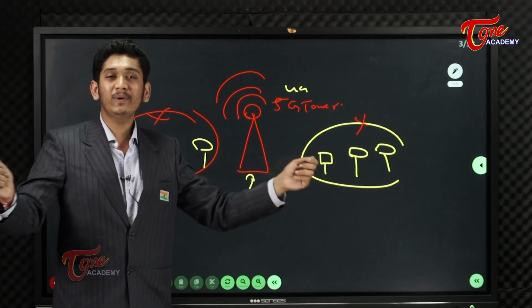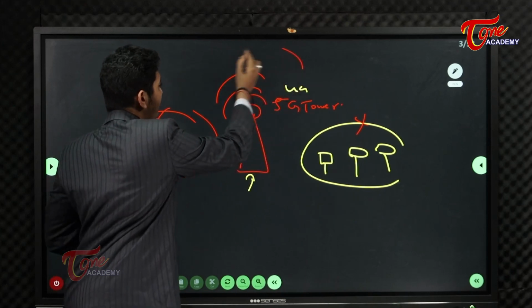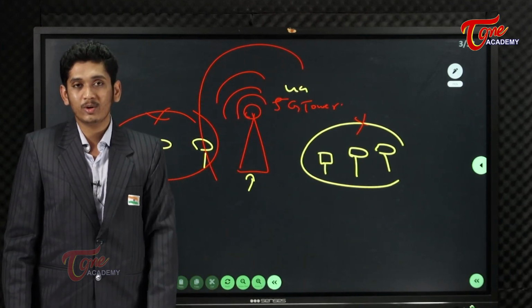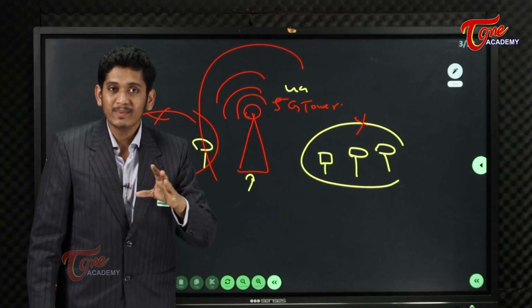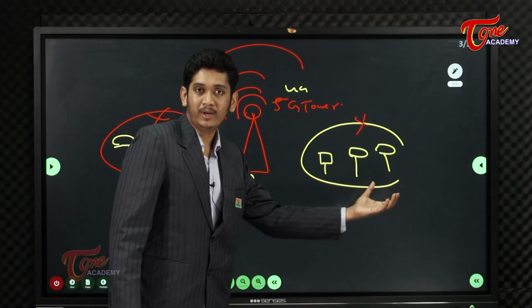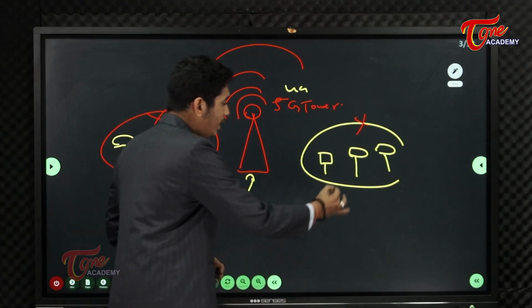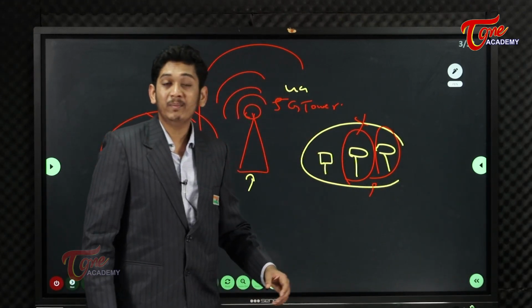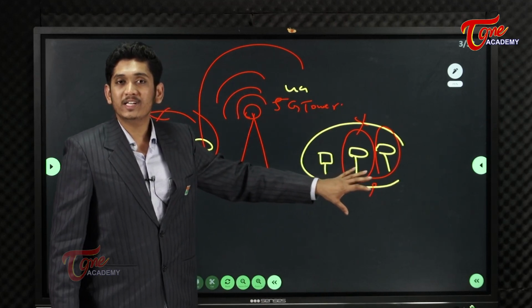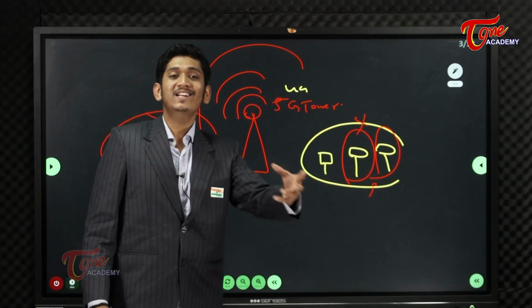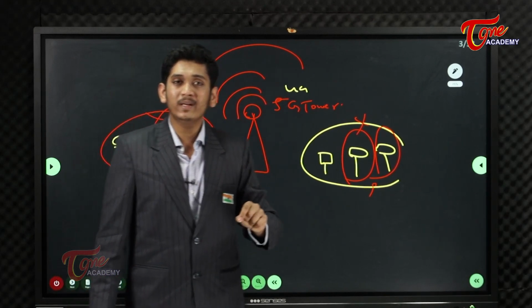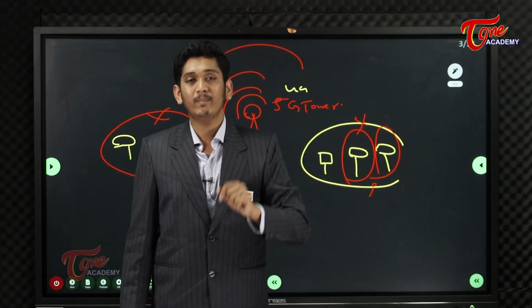That tower covers a diameter of 2 to 3 kilometers, so I will say he might be anywhere in this 2 to 3 kilometers. But with 5G, my friends, because of this supporting equipment, I can pinpoint at which support location you are. I can easily grab your location with accuracy. Then what happens? Your privacy is breached.